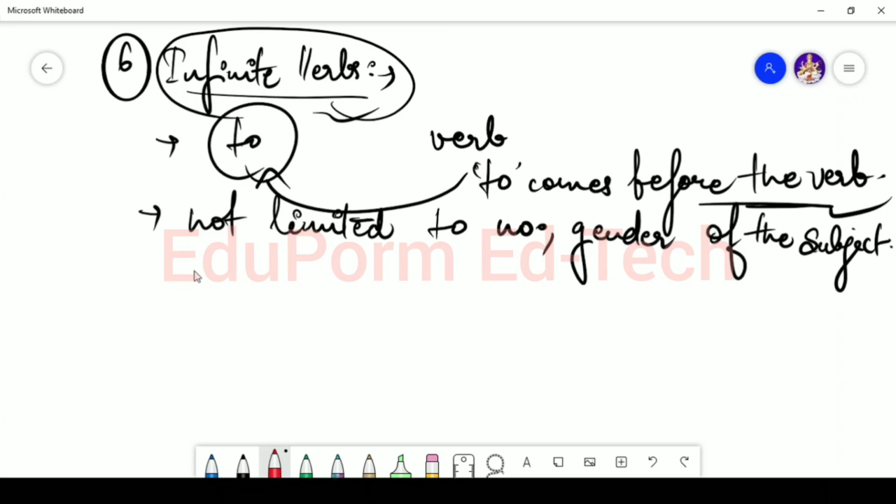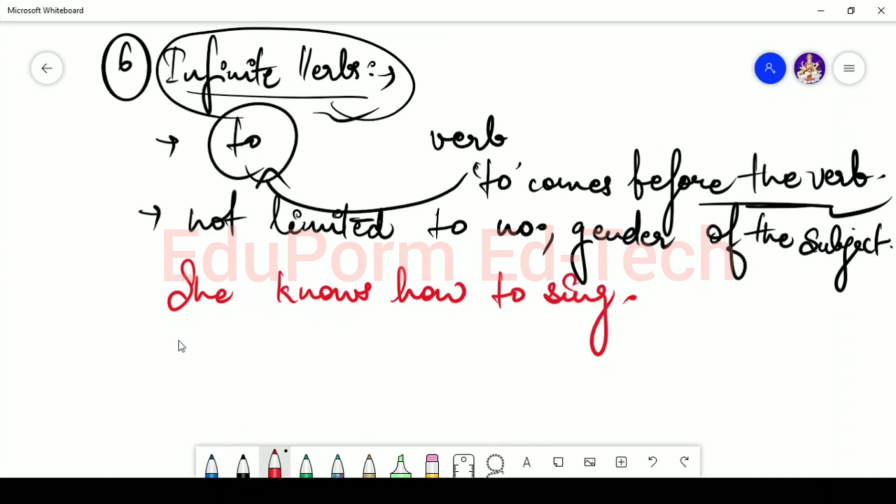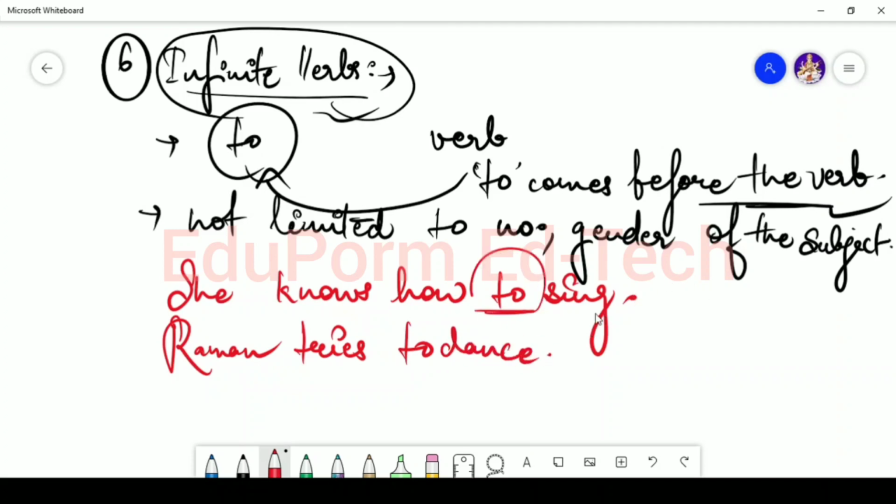Let's say for example, she knows how to sing. Okay, or Raman tries to dance. In both of the sentences you will see that they have made use of to before the verb.